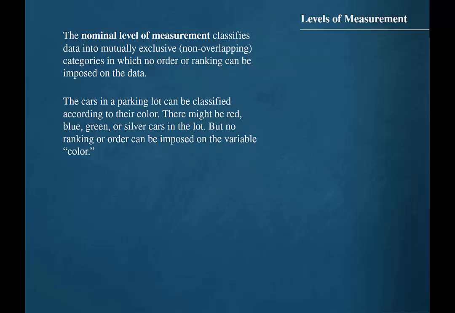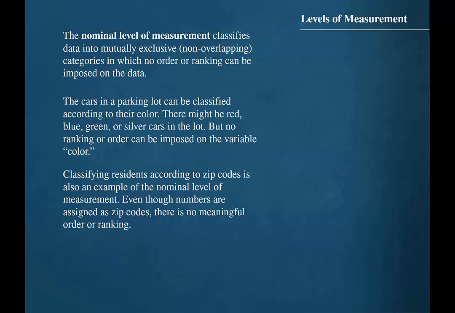on the variable color. Classifying residents according to zip codes is also an example of the nominal level of measurement. Even though numbers are assigned as zip codes, there is no meaningful order or ranking.